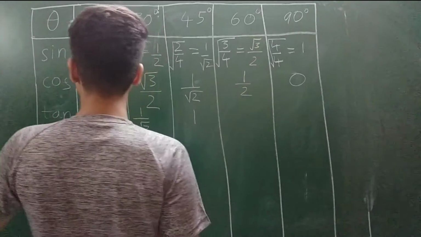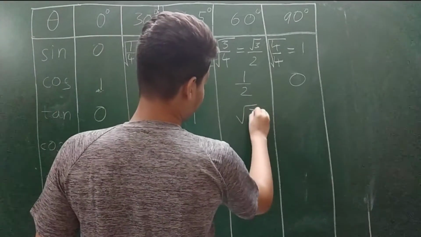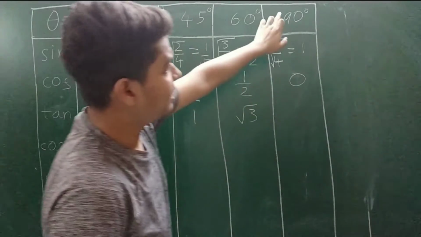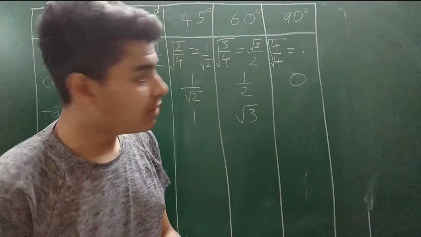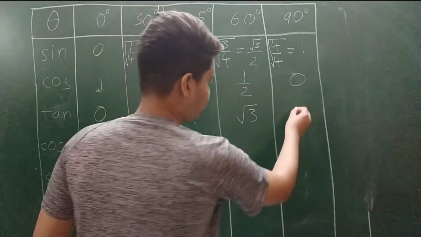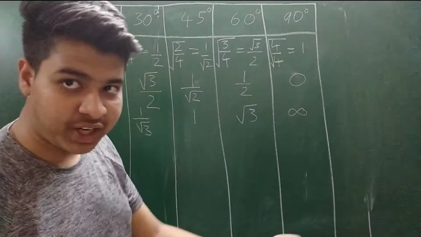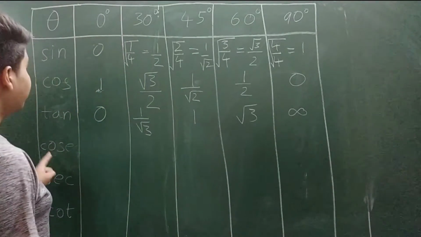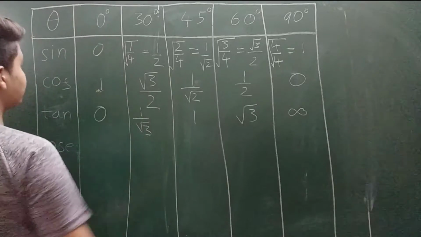Tan 60 degree is root 3 by 2 upon 1 by 2, which is root 3. And tan 90 degree, note this point, it is 1 by 0, but as you know, any number which has 0 as denominator is written as not defined, and its symbol is this, or you can even say it as infinity.